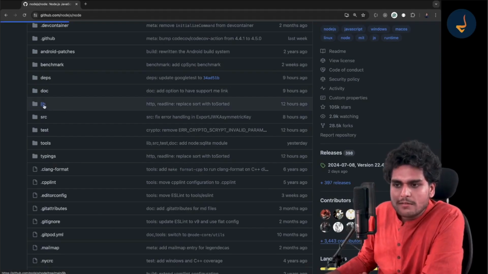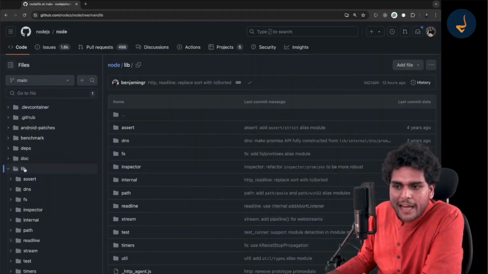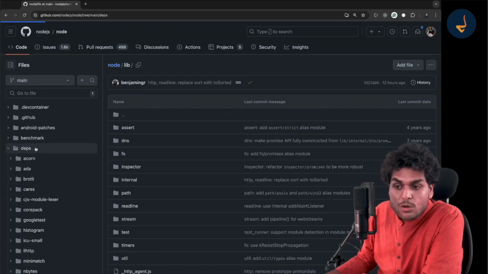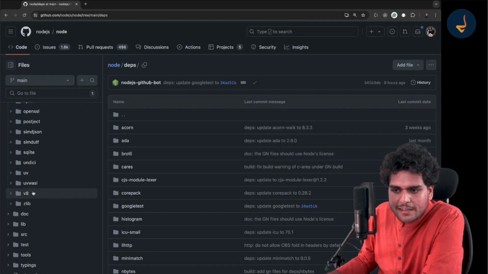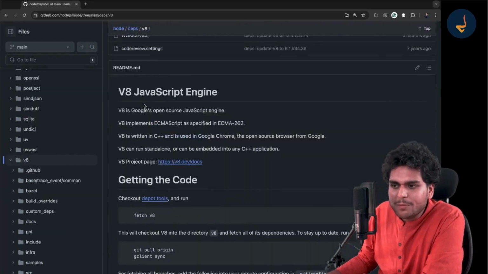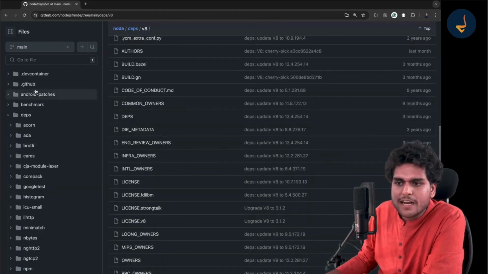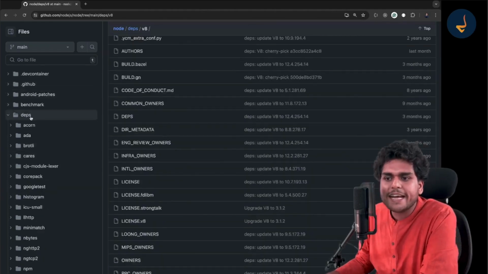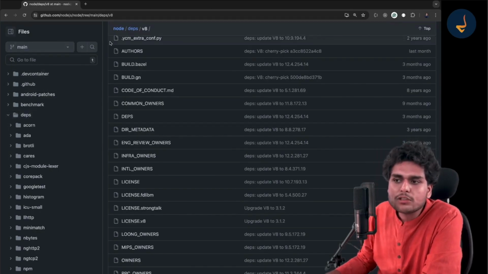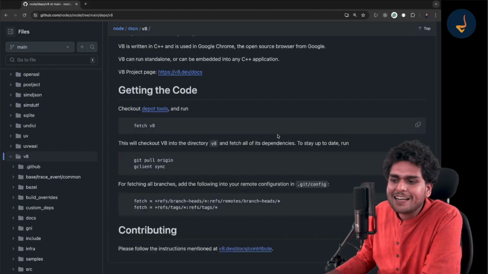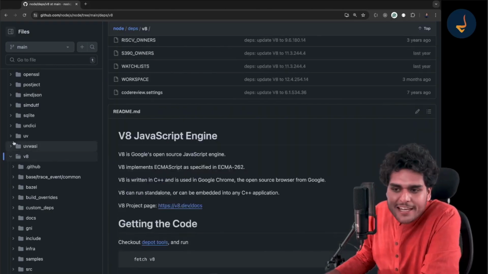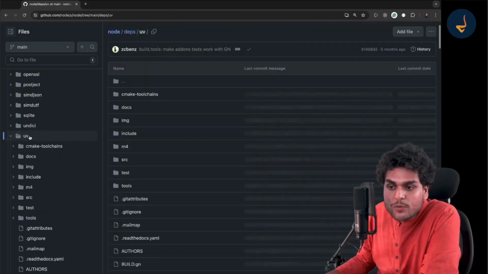Whenever you go to the dependencies, these are the libraries. If you go to the deps, these are the dependencies of Node.js. You know there is a V8 engine. See this, there is a V8 engine. This is your JavaScript engine over here, the Google JavaScript engine. Similarly, you have UV over here.